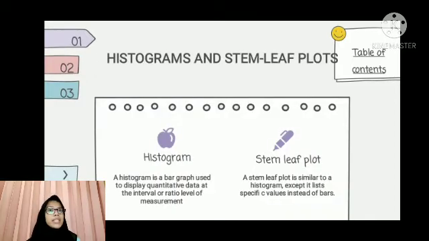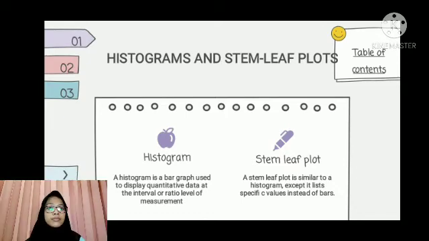Next, histograms and stem-and-leaf plots. A histogram is a bar graph used to display quantitative data at the interval or ratio level of measurement, while a stem-and-leaf plot is similar to a histogram, except it lists specific values instead of bars.